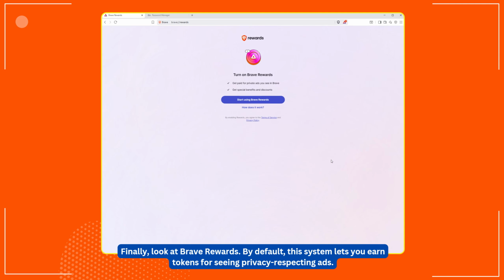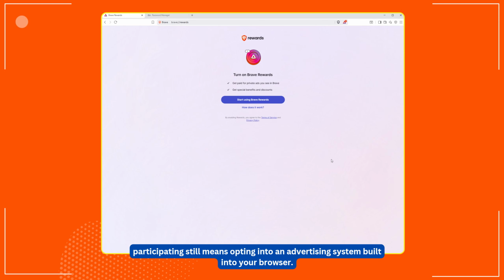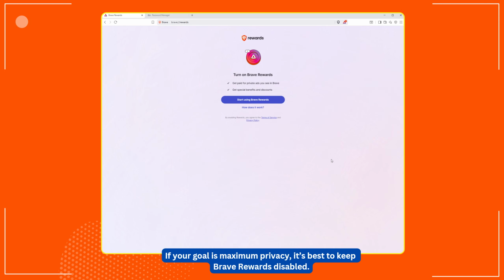Finally, look at Brave Rewards. By default, this system lets you earn tokens for seeing privacy-respecting ads. While Brave claims ads don't track you in the traditional way, participating still means opting into an advertising system built into your browser. If your goal is maximum privacy, it's best to keep Brave Rewards disabled.